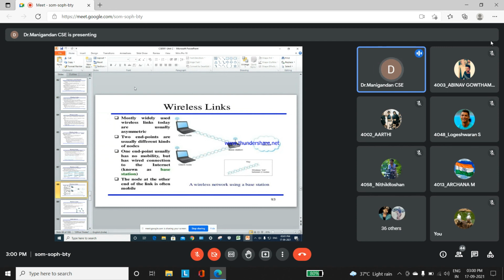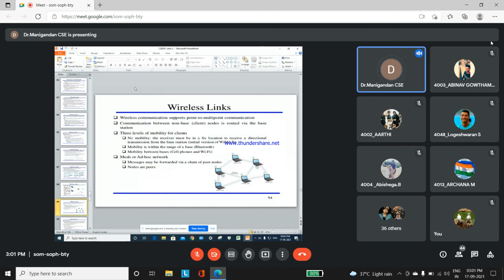See here, from the base station, one will be in the wired technology, and another node will be in the wireless technology. With the help of mobile data, the data will be communicated through the particular network or node. With the help of wireless technology only, from the base station the client nodes are communicated. From the base station we can also communicate with the help of wired transmission.